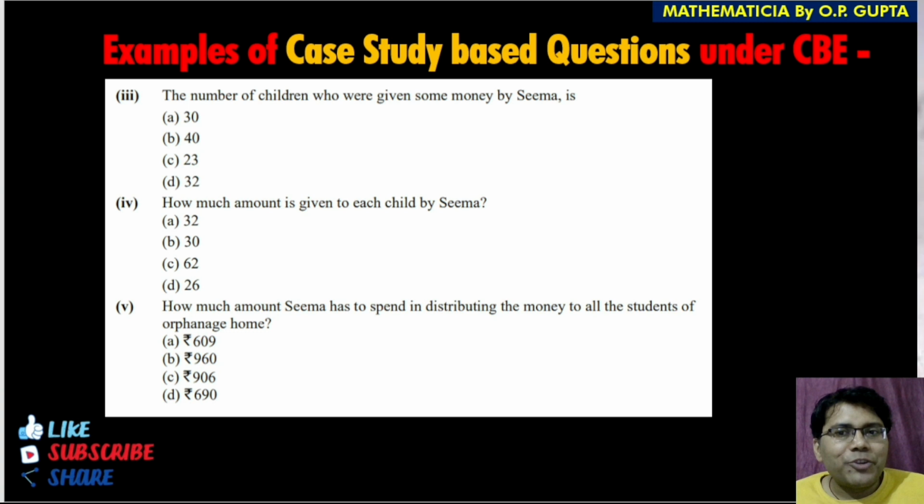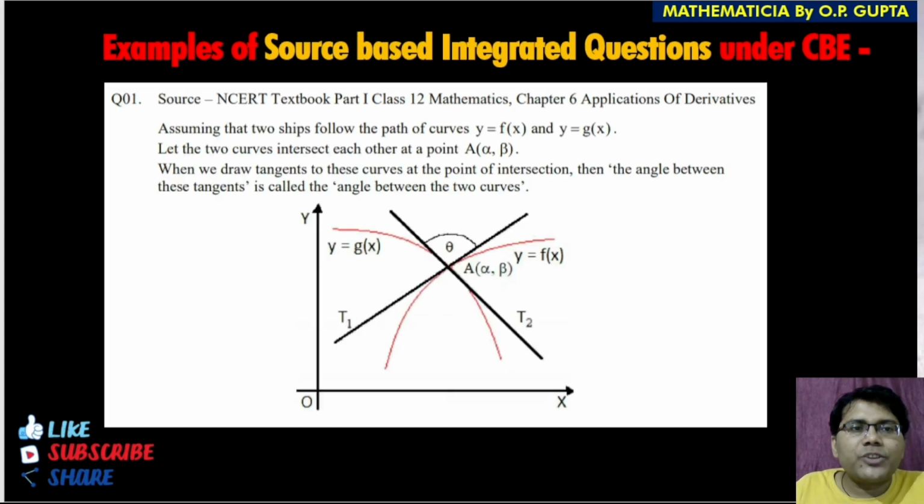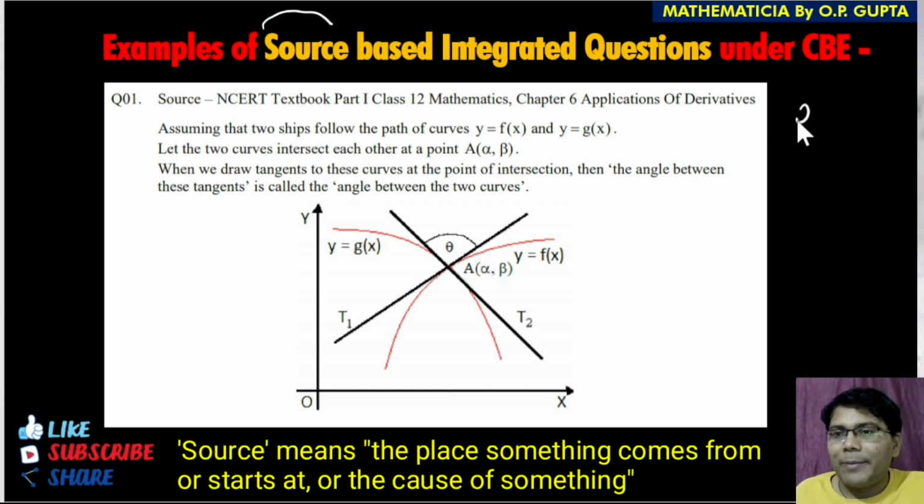Now I am going to move ahead on the pages and show you an example of a source based integrated question. First of all, do let me know if you know the meaning of source. What is the meaning of source? In Hindi, source means shrot, right? From where it is taken.